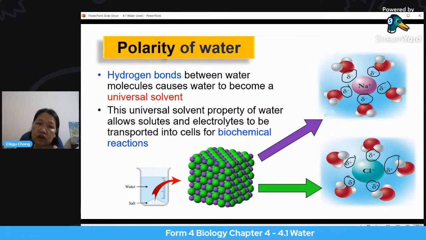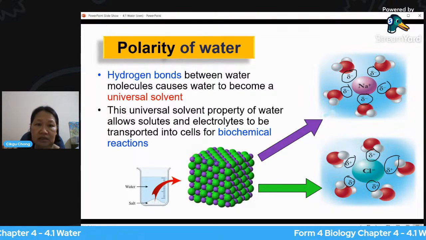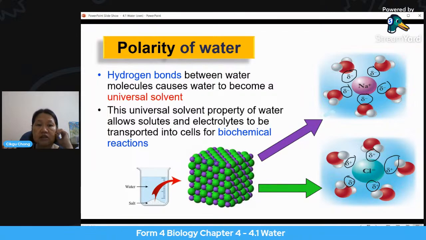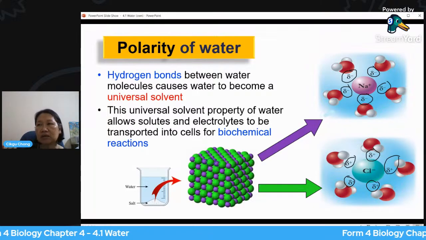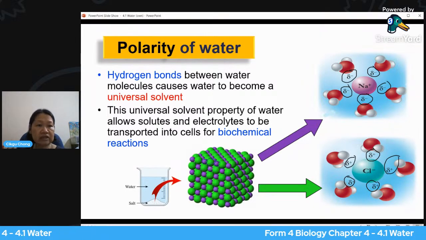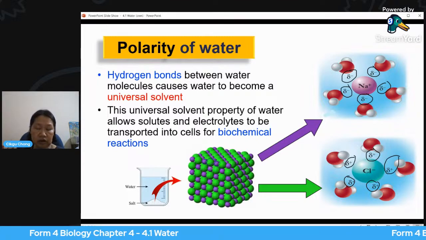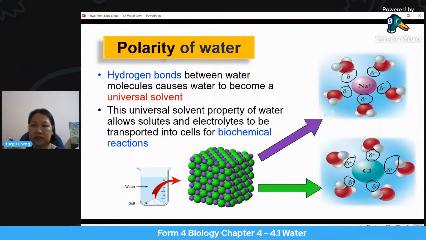So this universal solvent property of water is important, because it helps biochemical reactions. Okay, it allows solids and electrolytes to be transported into the cells for biochemical reactions. So it sends all these electrolytes, okay, potassium ion, sodium ion, all this into the cells to allow biochemical reactions to occur.